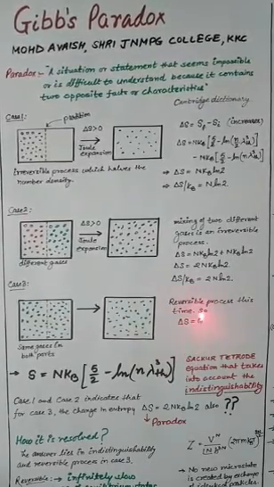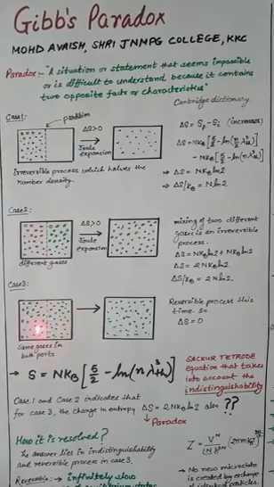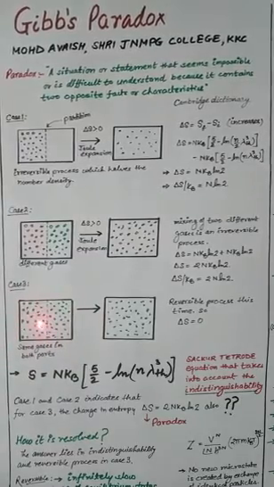You can understand this in another way through the mathematical equation also. Initially there were N molecules in the left portion and N molecules in the right portion, with each volume V. After removal of the partition, you have 2N molecules spread over 2V volume.